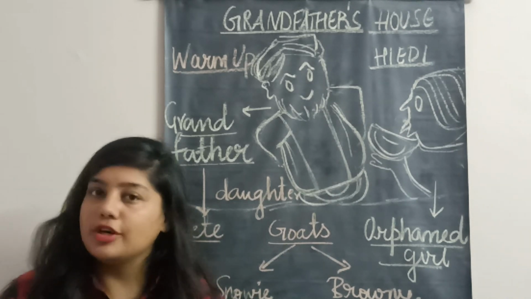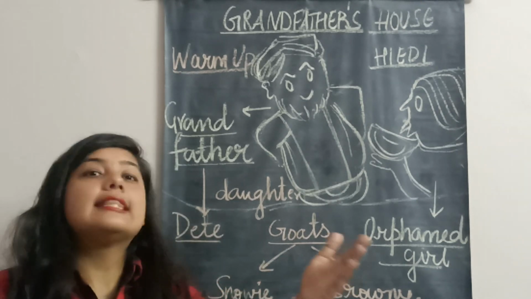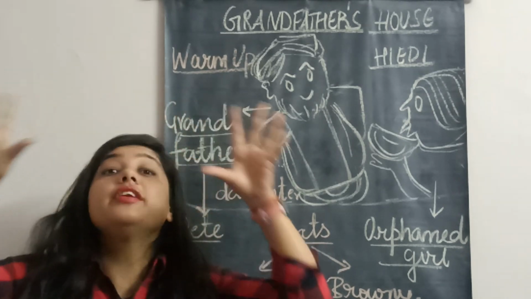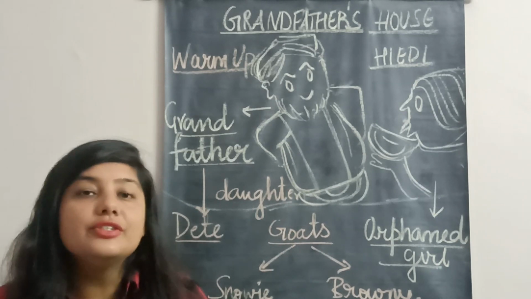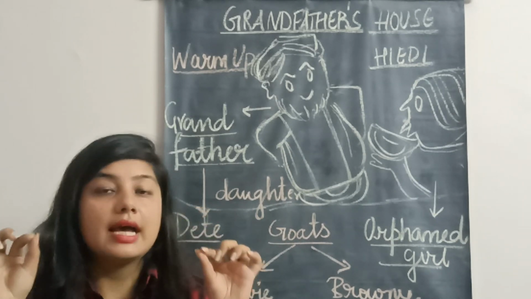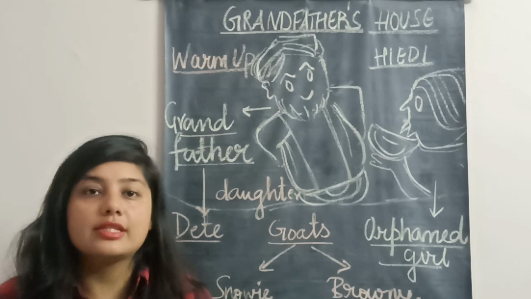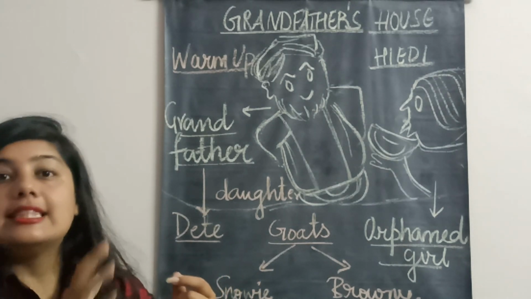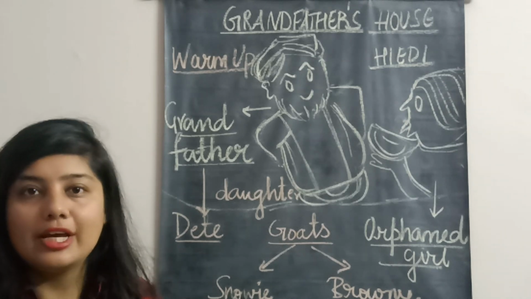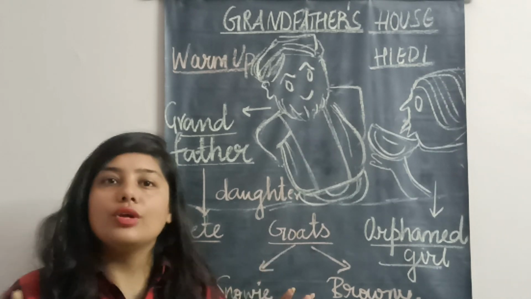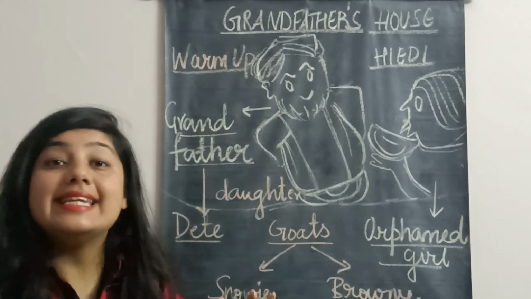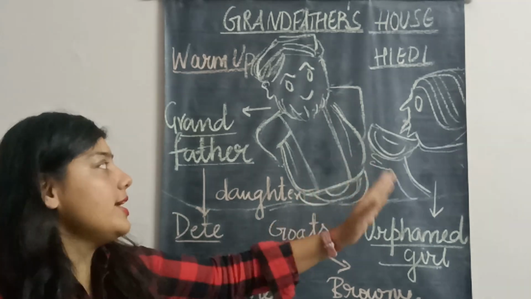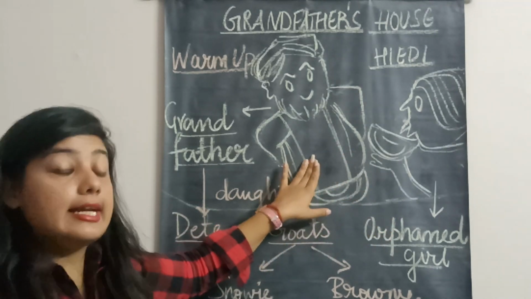Now she comes out of that room, she starts moving here and there again. Then she finds that there are big, huge fir trees. Fir trees are the trees that have prickly needles. Prickly as in pointed needles. So when the wind is blowing through those pointed leaves, there is a noise that is created. So she is enjoying that sound produced by the prickly leaves. Now when she has seen everything outside, she goes to her grandfather and asks him a question.